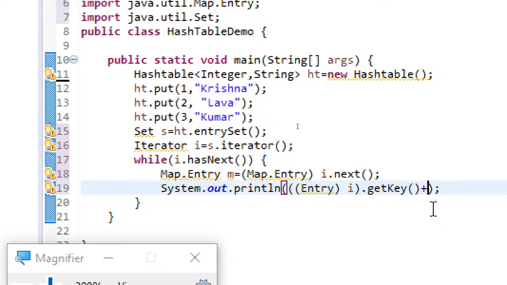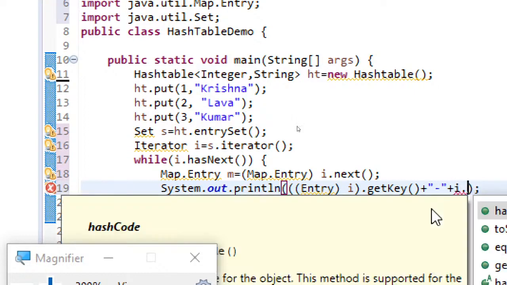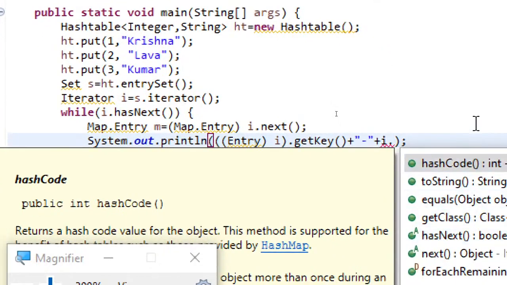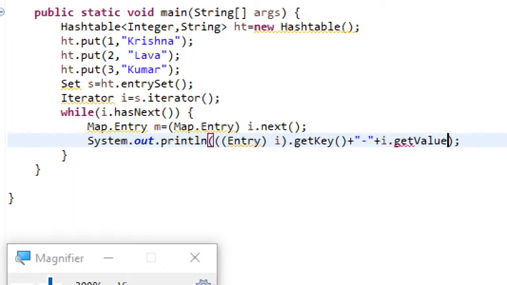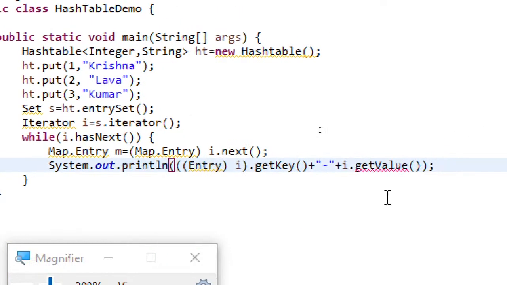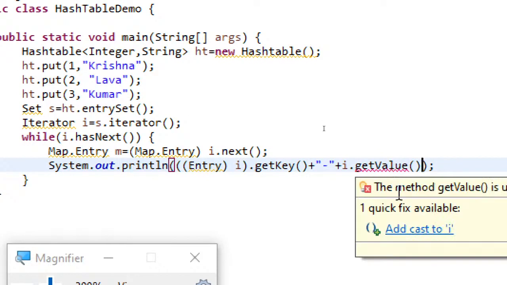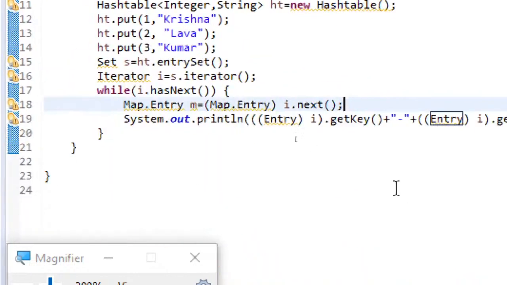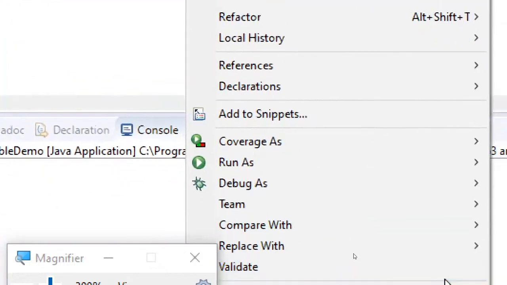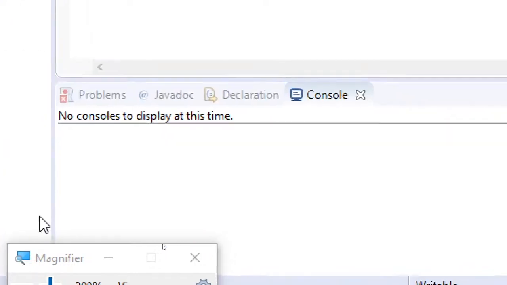Let's check. And some separator again, plus, and then i dot get value we have to use. Again, I think it will ask me casting. Let's check this because iterator I haven't used. Directly I'm using for teaching you. Cast to. I'll be using enumerator generally only. Just check how things will come.